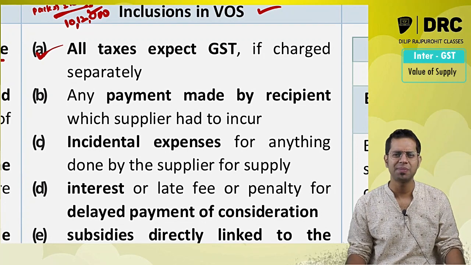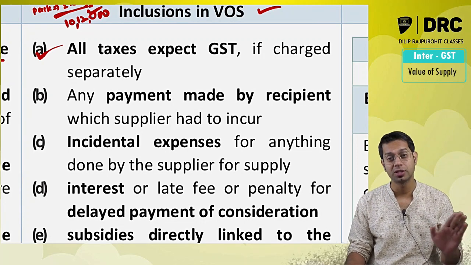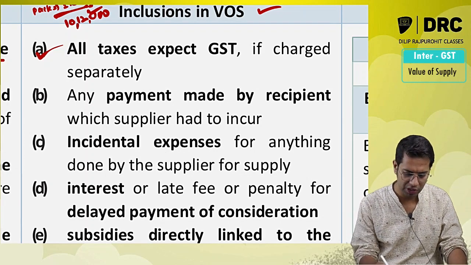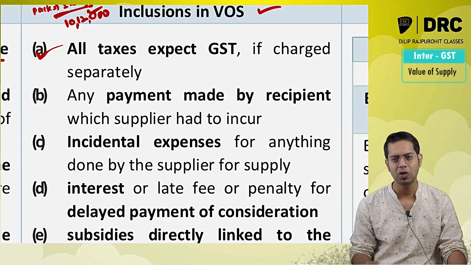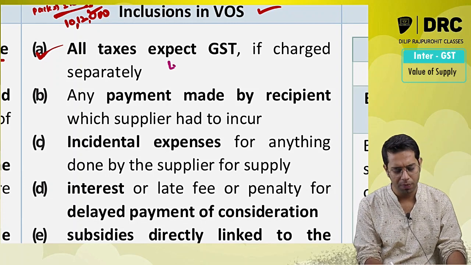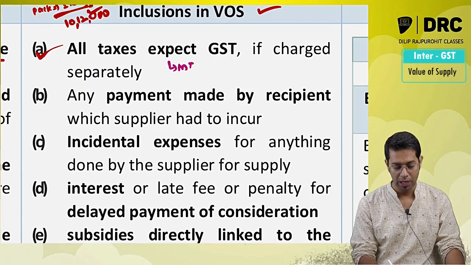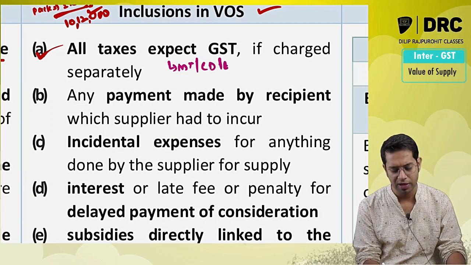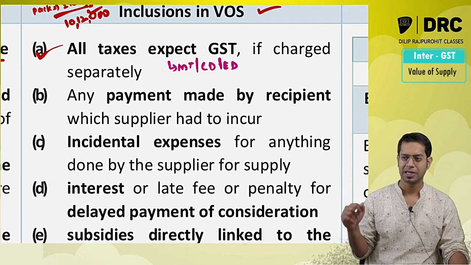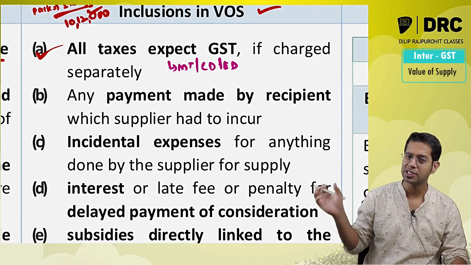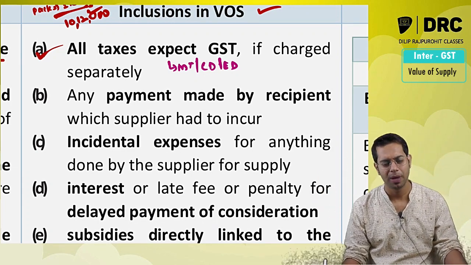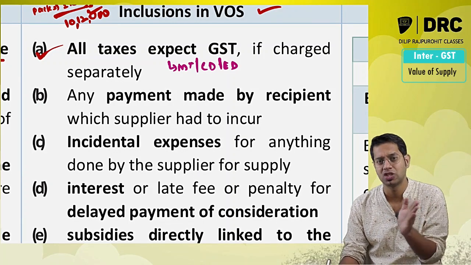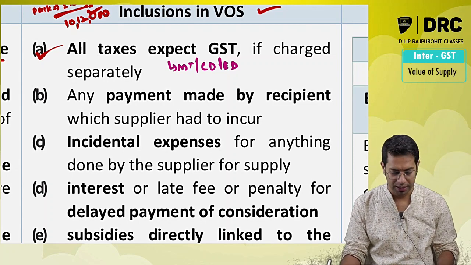Sir, what are these 5 different things? All the taxes except the taxes under GST law, if charged separately. All the different types of taxes except the taxes under GST law. So say for example, to make a particular product, the government is collecting some municipal taxes from you, or you have incurred custom duty expenditure, or excise duty expenditure, etc. Now all these different types of taxes are required to be included in the value of supply. When you are computing the value of supply, you should include all these different types of taxes if they are charged separately, except the taxes under GST law.